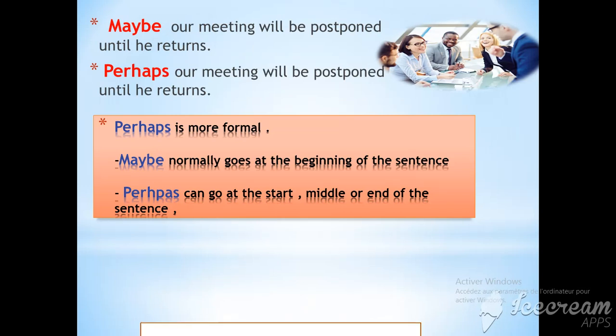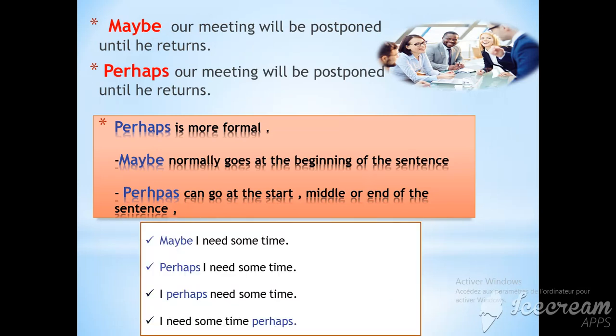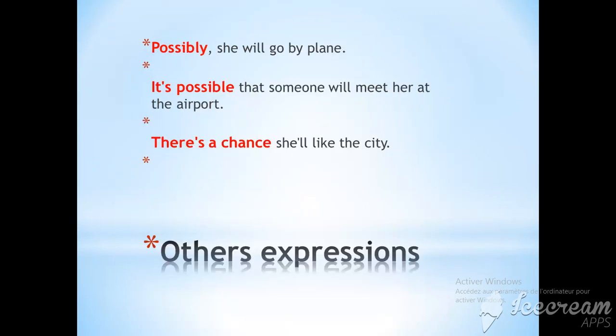I will show you this in an example. Maybe I need some time. Perhaps I need some time. I perhaps need some time. I need some time perhaps. So you notice that perhaps has more flexibility than maybe. Other expressions are possibly, it's possible, and there is a chance.